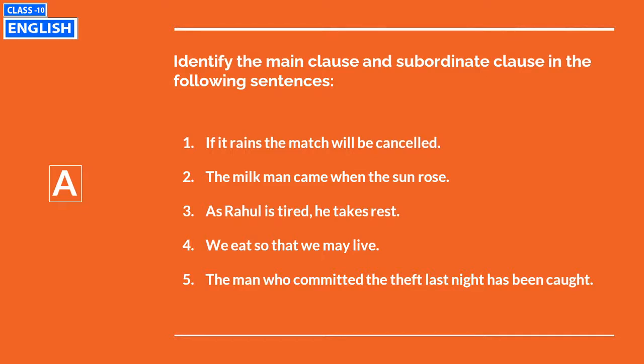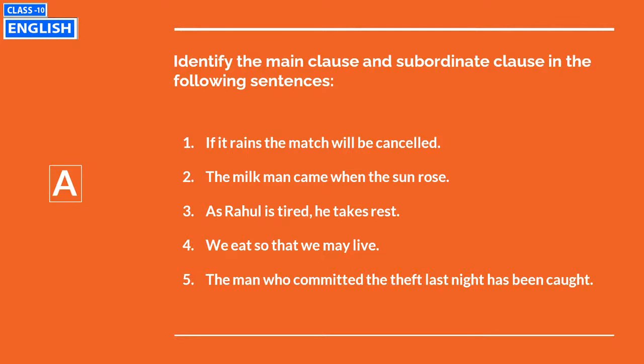Next, the man who committed the theft last night has been caught. So students, just look at it, very important. Here some part is at the beginning and other parts are at the last of the sentence.